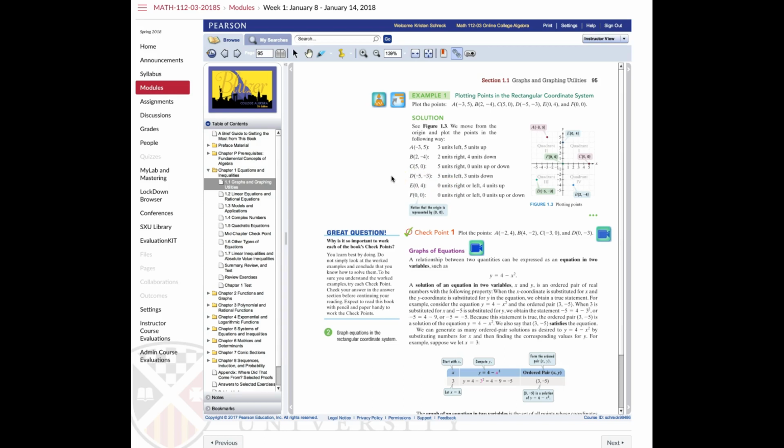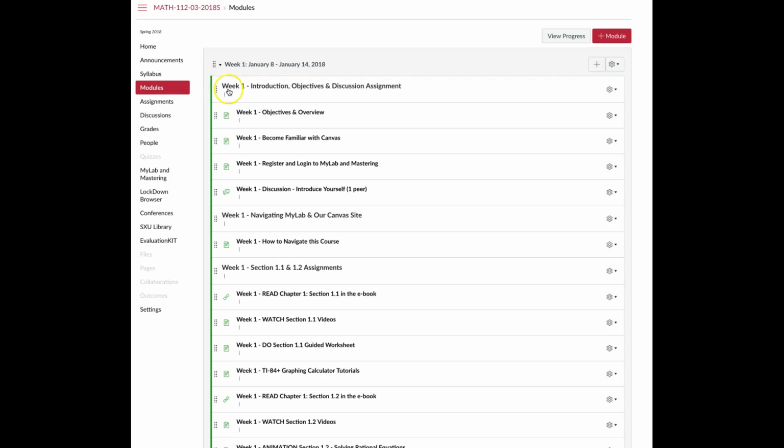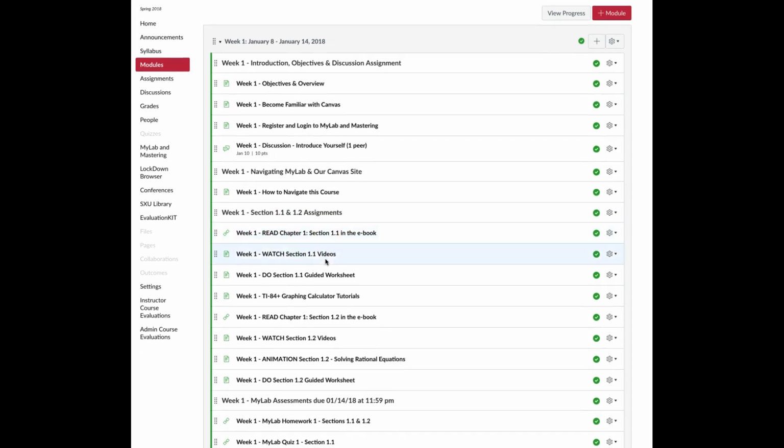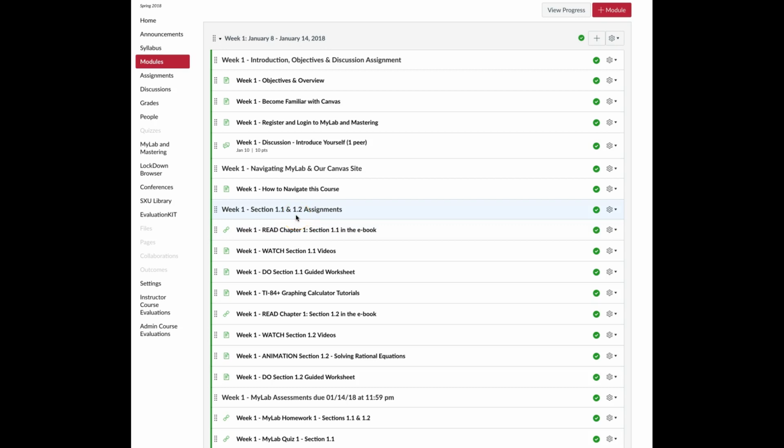Read through the textbook. After you read through it, I'll show you where we are in the modules. We're basically all the way at this part right here. Read Chapter 1, Section 1.1 in the textbook, because these are the two sections that we'll be working on.